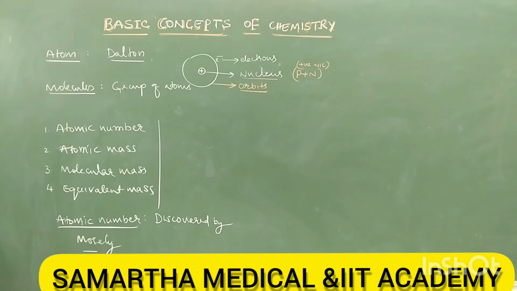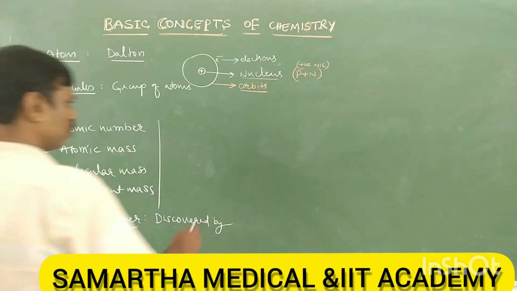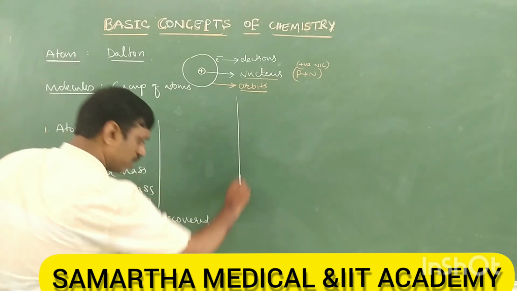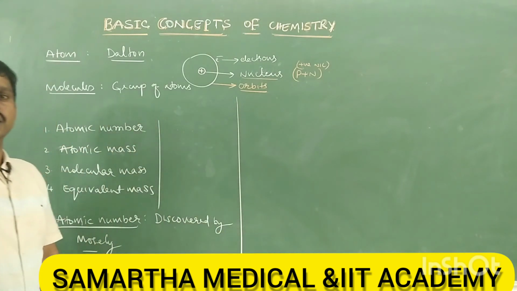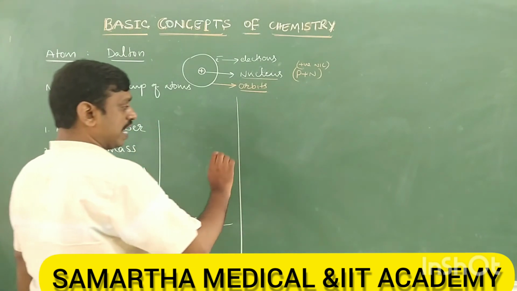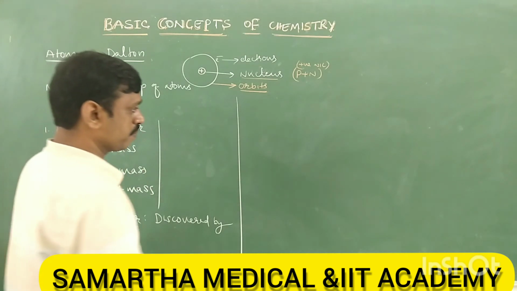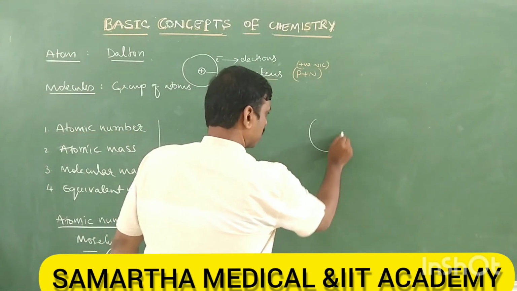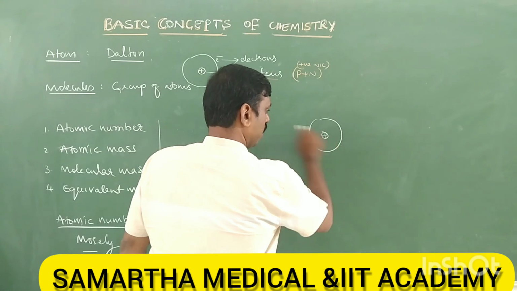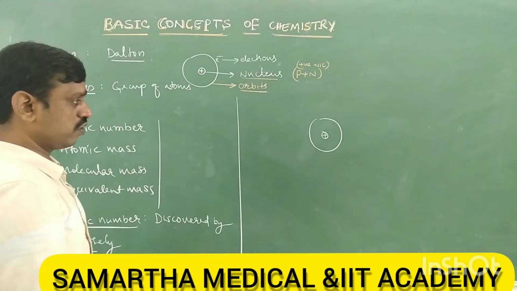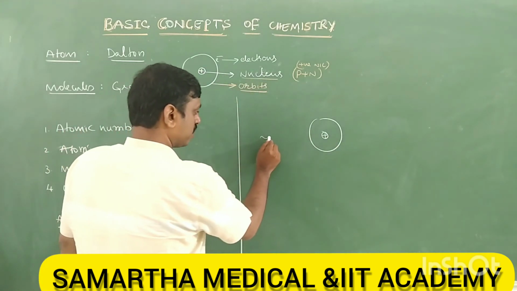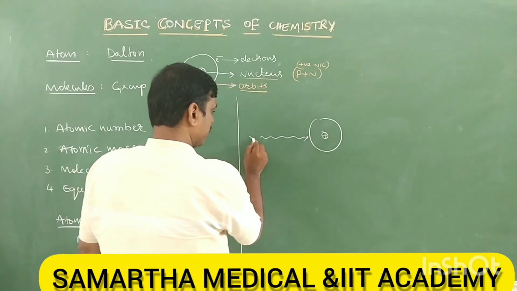Moseley discovered atomic number by bombarding the atom with X-ray. He took an atom, which has a nucleus and of course electrons. He bombarded the atom with X-ray.